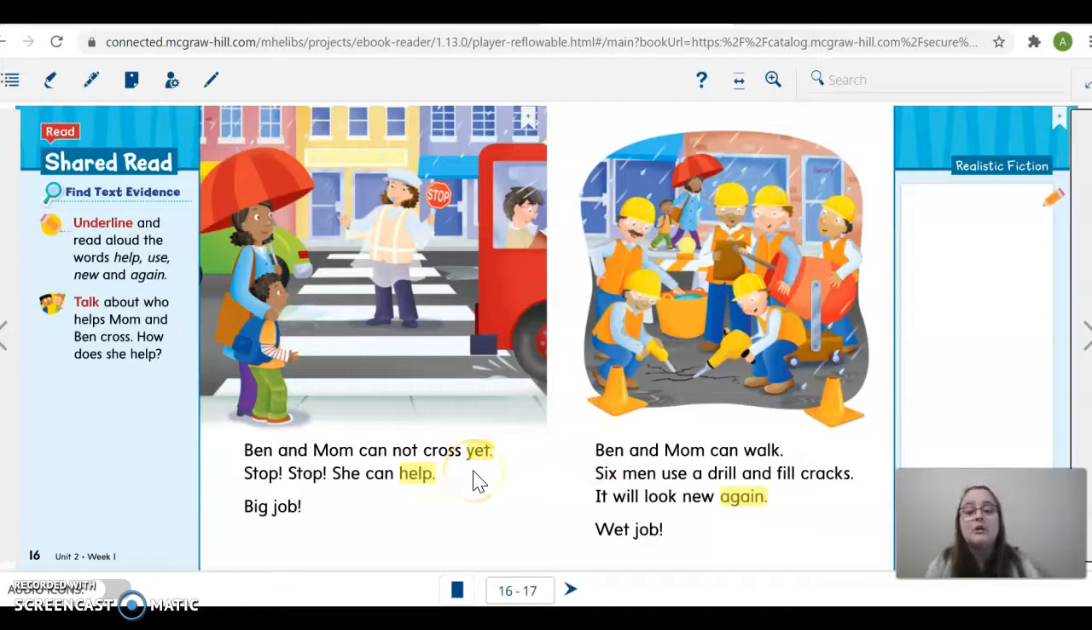So remember, this is where we saw the job of a bus driver because she is driving the bus and she's picking up Ben and Mom at the bus stop, which is right over here. Ben and Mom cannot cross yet. Stop, stop. She can help. Big job. So remember, this is the job of a crossing guard. So she stops traffic from one way to help people cross the street.